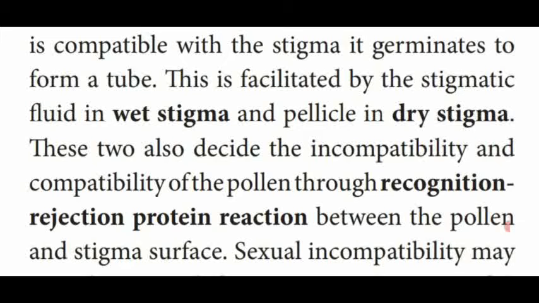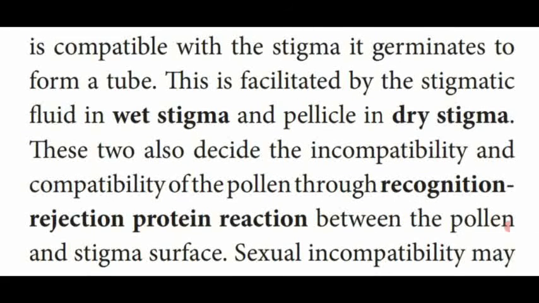So incompatibility means unable to fertilize the egg. Compatibility means it germinates and enters into the ovule via micropyle and fertilizes the egg. That is said to be compatibility of the pollen through recognition. That means the stigma which recognizes the pollen tube for the fertilization process, or the stigma which rejects the pollen grains.